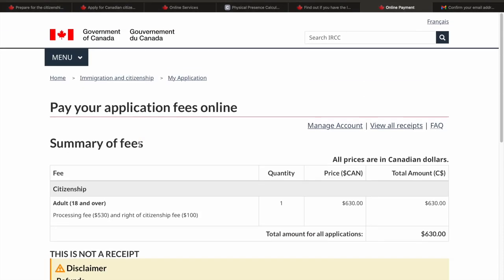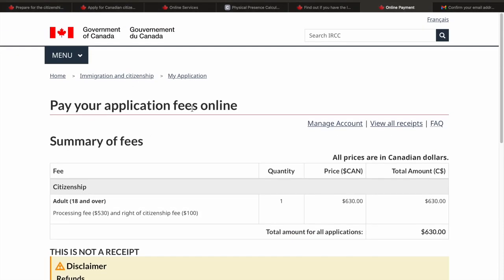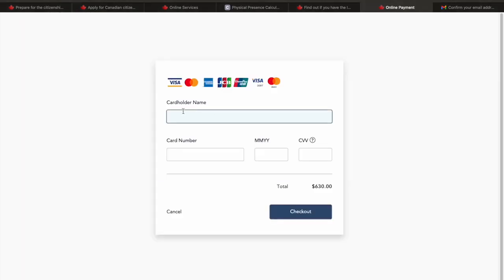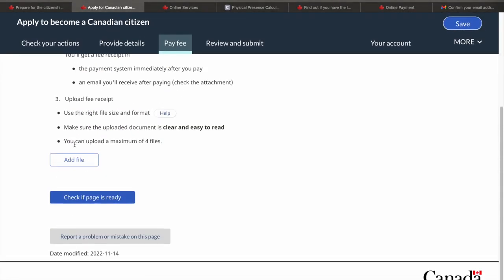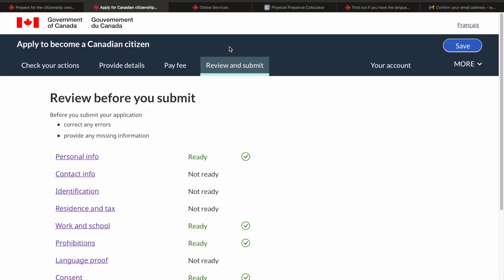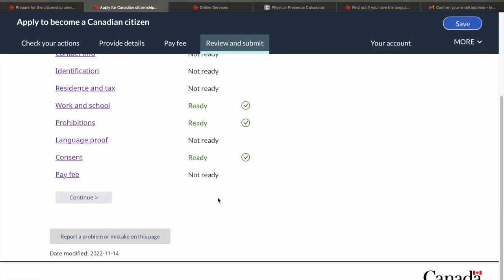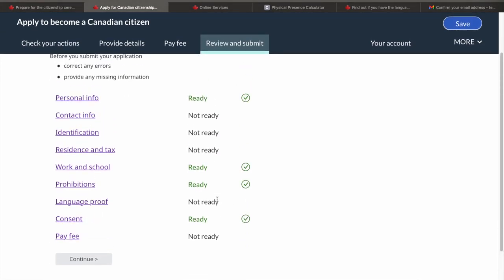Now because I was already logged in, it is not asking me to log in into this portal again. And then once you make this payment through the card, then that fee receipt would be generated, which you can actually use to upload here. And then finally you will need to review it and submit it. So it's not giving me that option to submit because I didn't complete some of the sections and also didn't upload any of the documents. But once you do it, you should be definitely able to complete it.